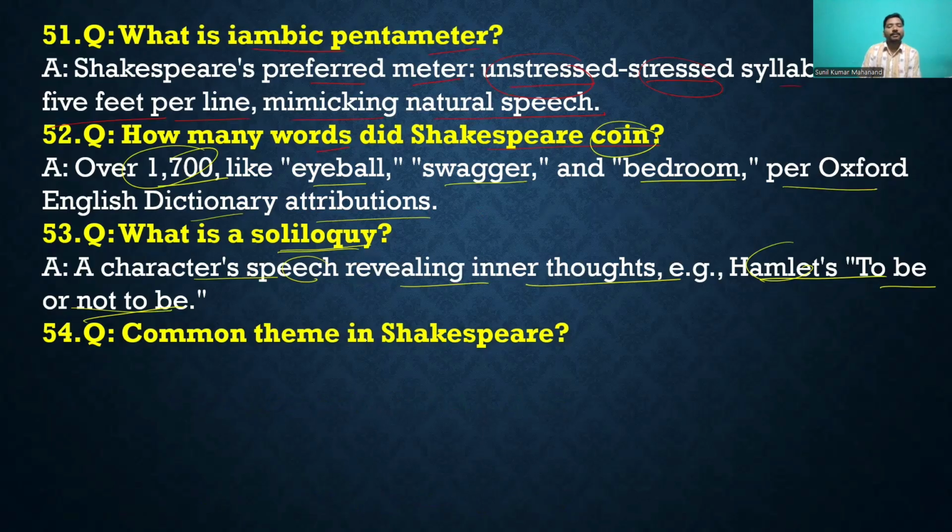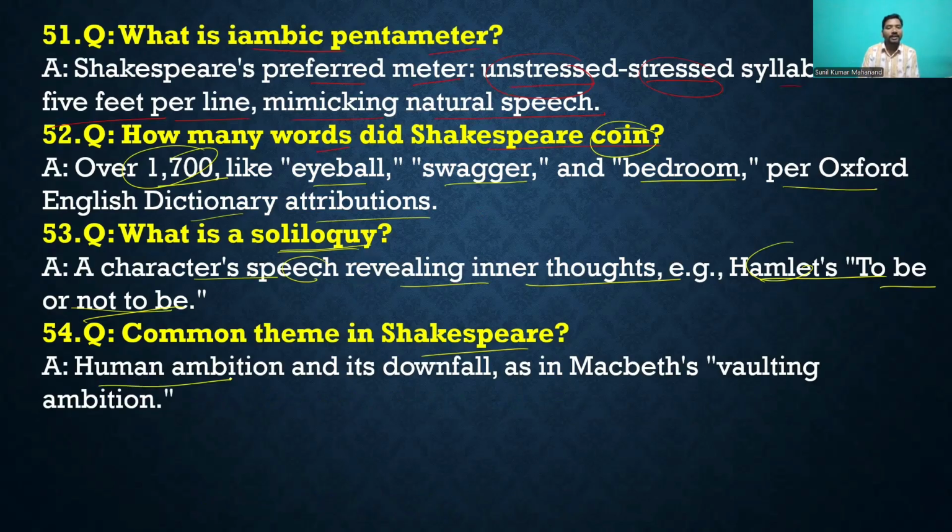Then, common theme in Shakespeare. What is the common theme in Shakespeare's poetry and plays? The human ambition and its downfall, as in Macbeth's bolting ambition. So in Shakespeare's writing the common theme is ambition and its downfall, like "I will become a king or a big man," and then the downfall comes, as happened in Macbeth.